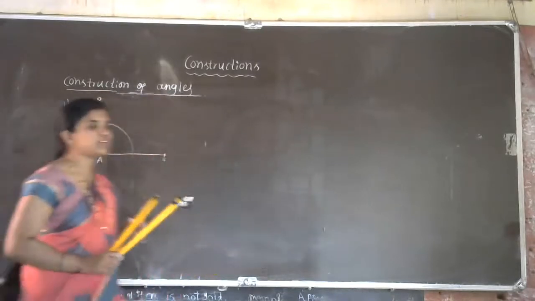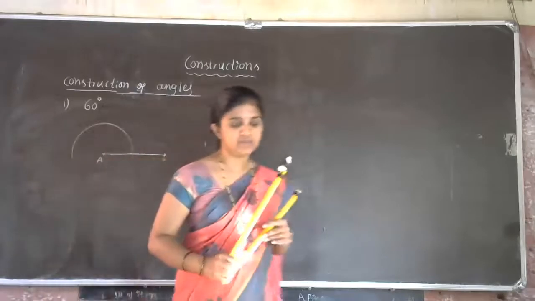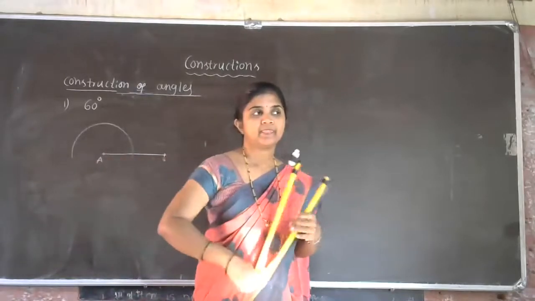Okay, Vaishnavi, what is the next step, Vaishnavi? Next, Mataji, from that arc which meets AB line segment, with the same radius, we have to draw arc on that semicircle.